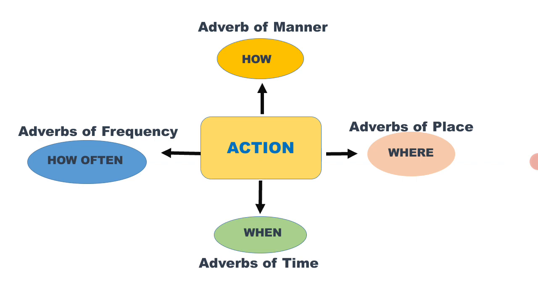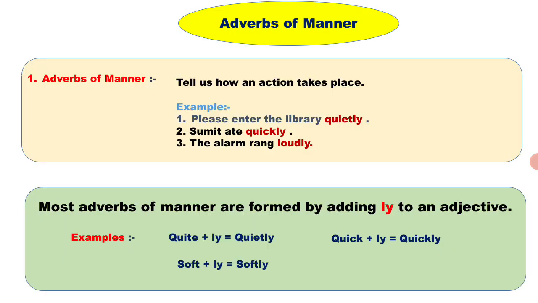Adverbs of frequency tell us how often the action happens, and other adverbs tell us how, where, and at what time the action happens. In this way the action is performed in the sentence. Now we will start with the first type of adverb, the adverbs of manner.